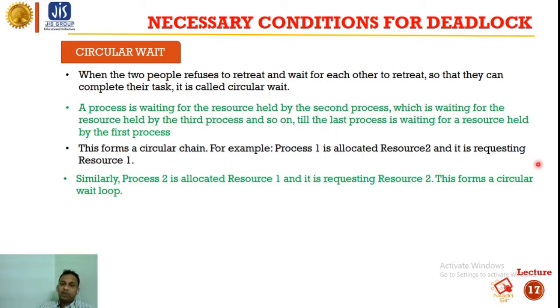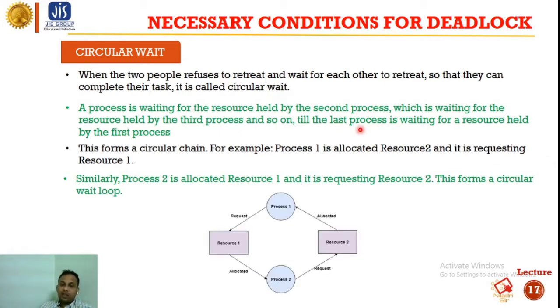For example, process 1 is allocated resource 2 and it requests resource 1, okay. So as you can see, this is process 1, this is process 2. Process 1 requests resource 1, which is allocated to process 2, and again process 2 requests resource 2, which is allocated to process 1. Okay, so neither process 1 will execute, nor will process 2 execute.